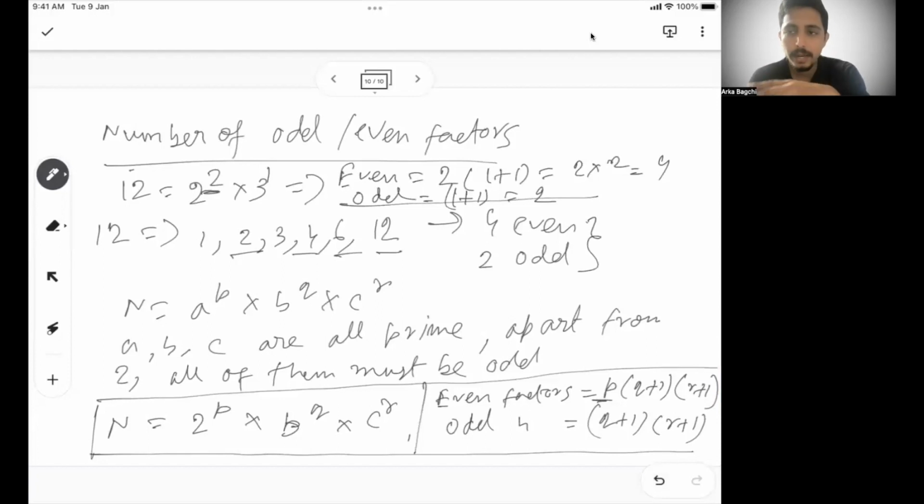So you understood how to calculate the number of even factors and odd factors of a number. If you add these two, 4 and 2, you will get the 6 factors of that number. The factors of a number can be even or odd. So if you identify individually how many are even and how many are odd, by applying the formula I just mentioned, you should be able to calculate the total number of factors. These are a few things you should remember in terms of factors. It's a very important concept block in your number system, and that's why I wanted to dedicate one full session on factors.